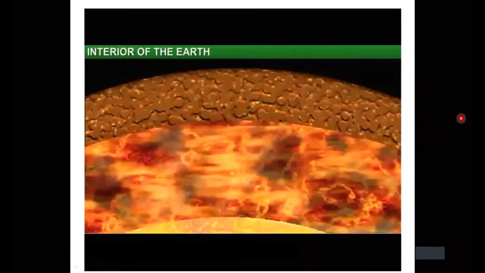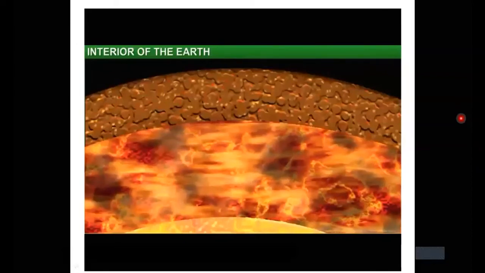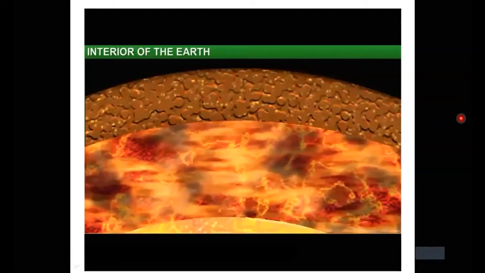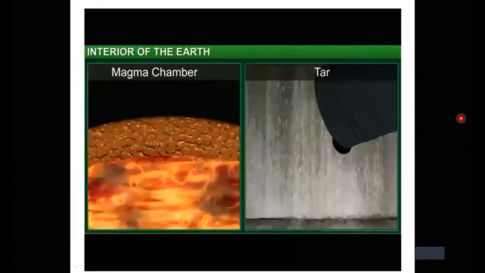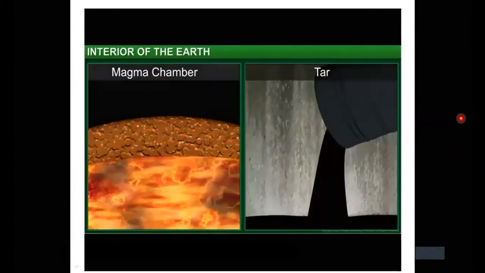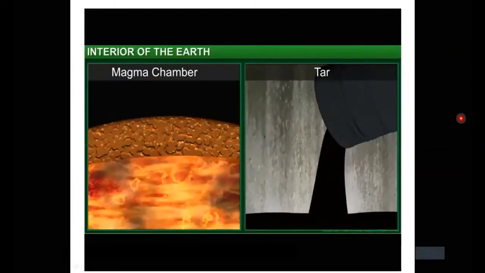That makes the material of the mantle very viscous, which means, although it is in liquid form, it does not flow freely. This material inside the mantle is more viscous than tar and is known as magma. It is semi-solid and can flow. Magma is contained within the magma chamber.